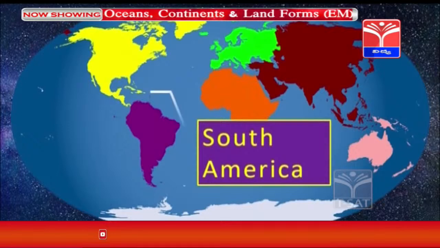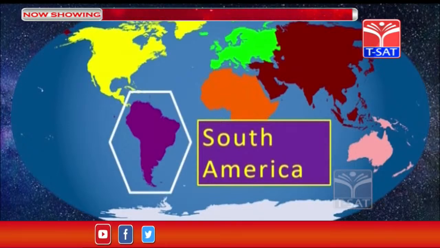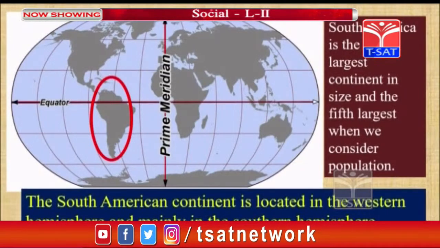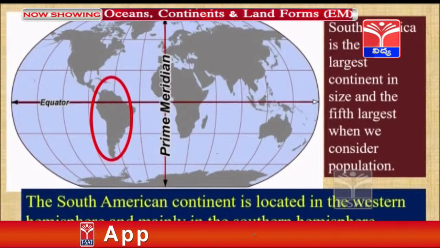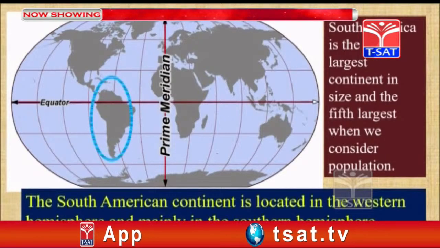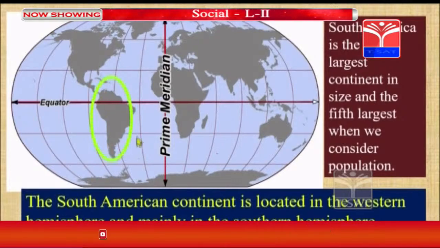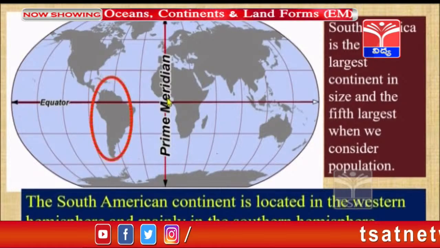This is South America, which you can identify on the world map. Location wise, most of this continent is in the southern hemisphere, and a little bit of it is in the northern hemisphere.